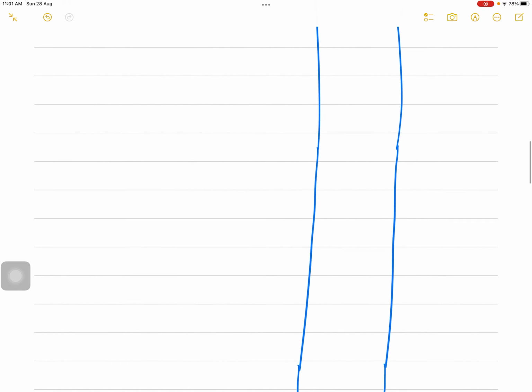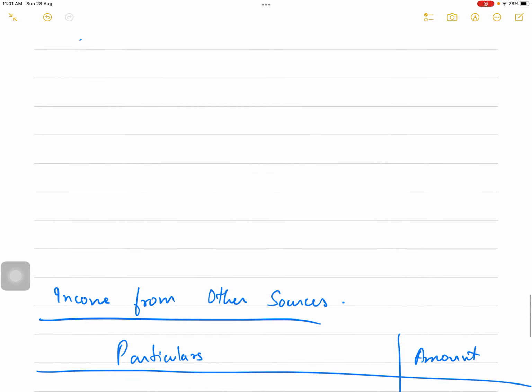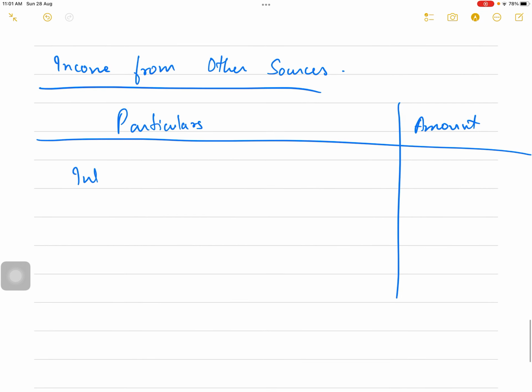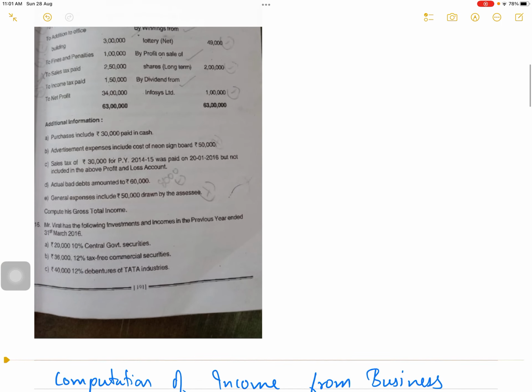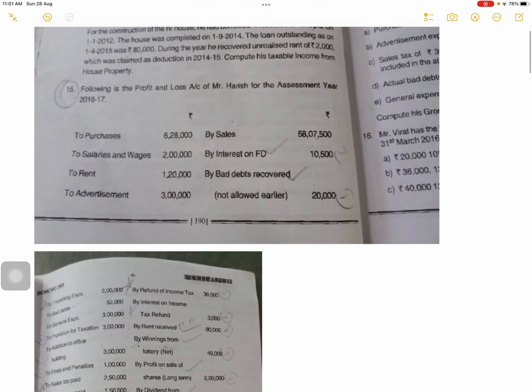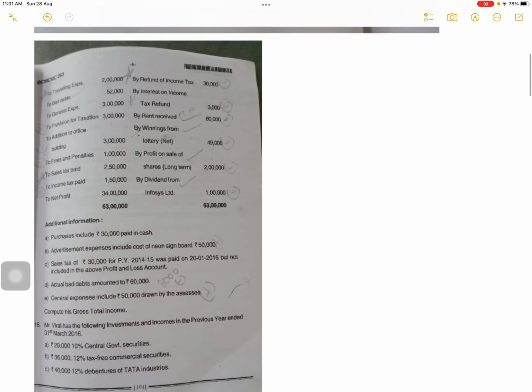Interest on FD, 10,500. It is income from other source. Next, bad debts recovered, disallowed earlier, because you have already paid tax on this 20,000. It was disallowed, so you have already paid tax on this 20,000. You will not pay tax again, so remove it from your income.